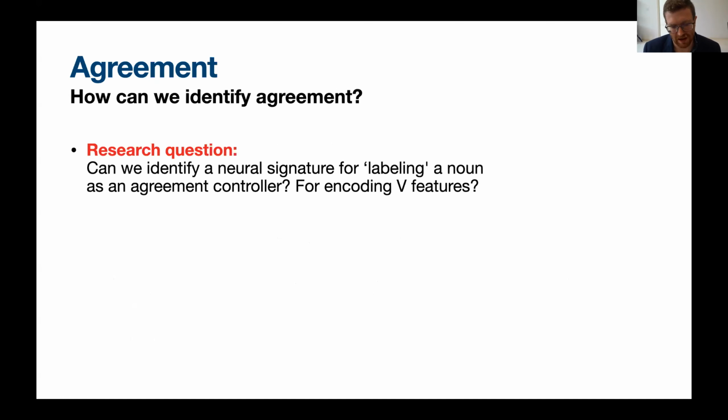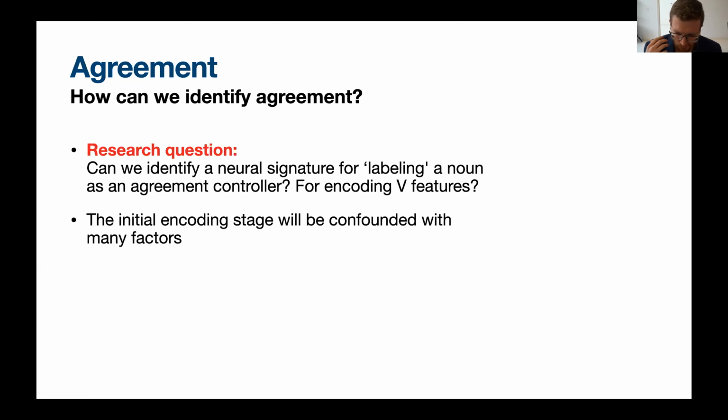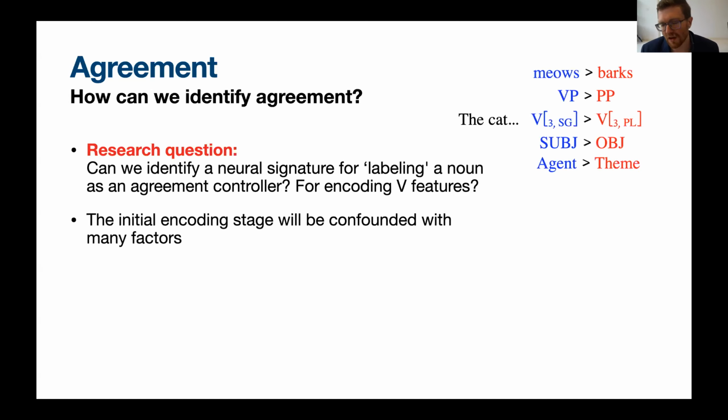So the research question that I'm interested in today is, can we identify some neural signature for identifying and labeling a noun as an agreement controller, and potentially for forecasting the features that we will see on the verb? One of the issues that I think we haven't solved yet is that this initial encoding stage is, by necessity, confounded with many other syntactic and semantic factors, right? So in English, if I hear a sentence beginning with "the cat," at that point, yes, I may predict that the verb will be a third person singular form, but I'm also going to predict that the lexical item might be "meows" more likely than "barks," that the cat is going to be the subject, and so on and so forth.